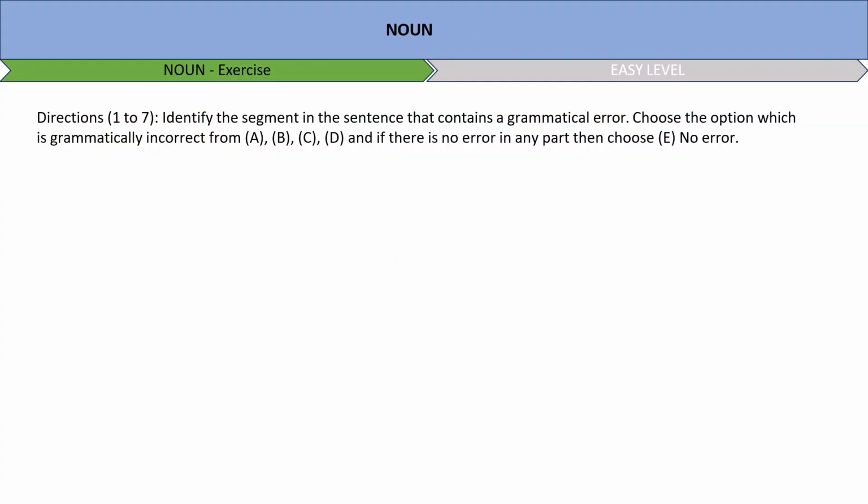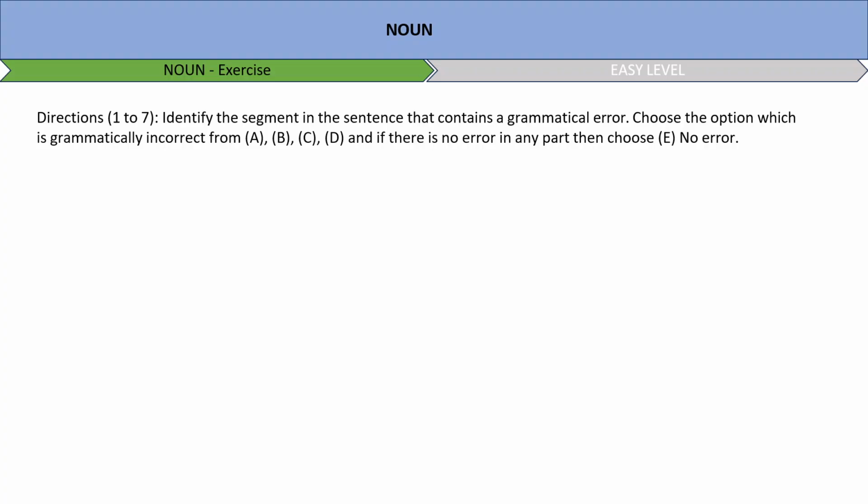So in today's session, the direction is, identify the segment in the sentence that contains a grammatical error. Choose the option which is grammatically incorrect from A, B, C and D. If there is no error, you can choose part E as your answer, which is no error. I hope directions are pretty clear here.